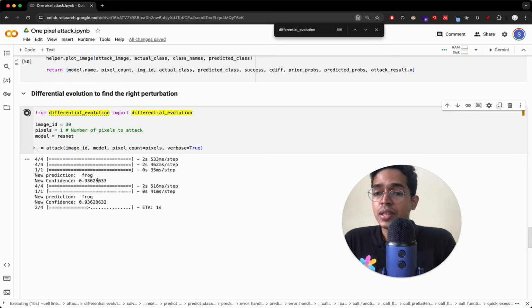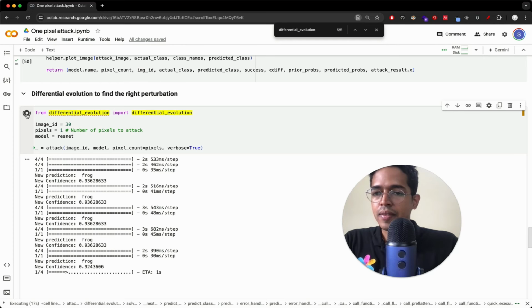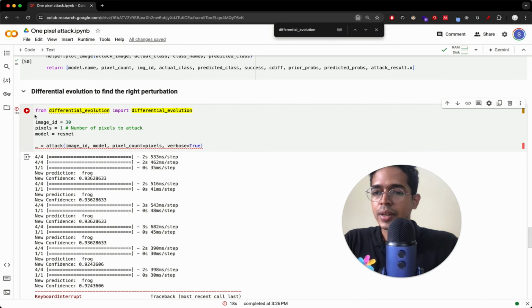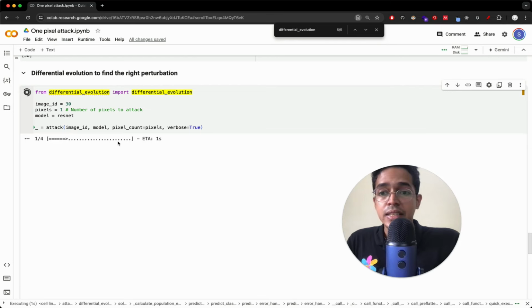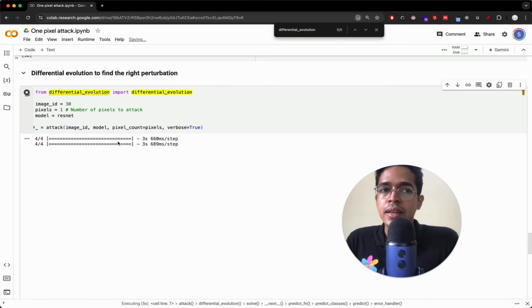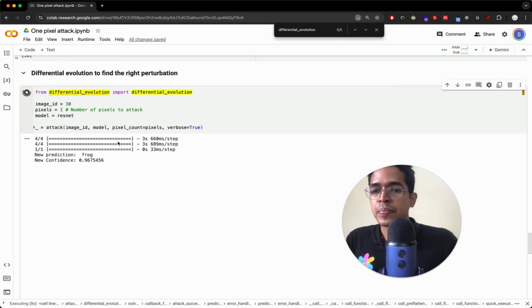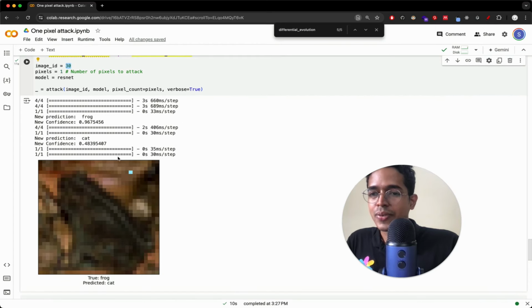Maybe, I'm not sure. 93% confidence looks like it's not decreasing at all. Okay, it was decreasing. Let me run this once again. Maybe it will decrease, and from a frog it will become some other class within the remaining 9 classes. We'll see. I'm pretty sure when we print this it will look like a frog. Okay, it is a frog, and now it became a cat. You see? Did you observe one thing? It did not take that many iterations actually.